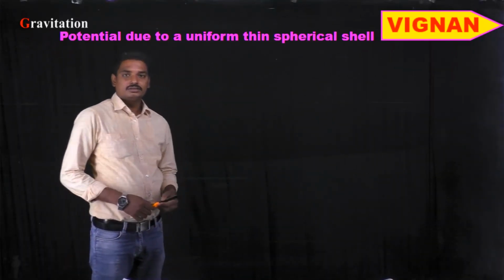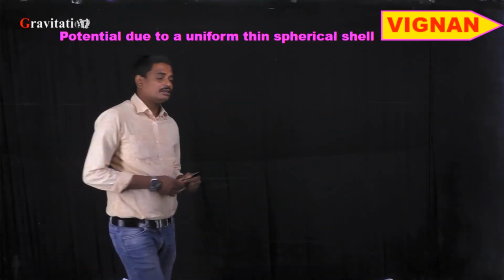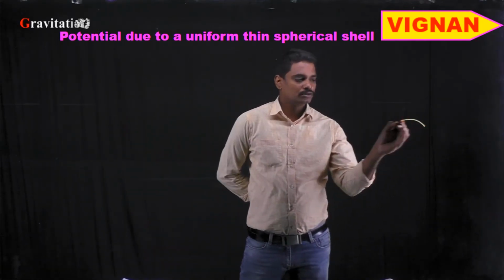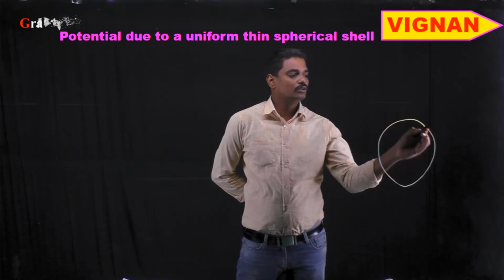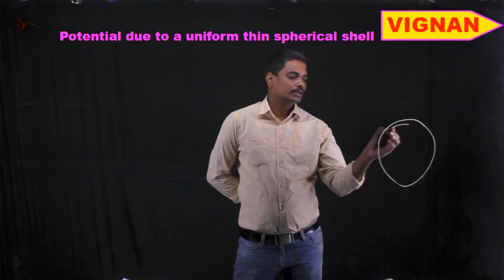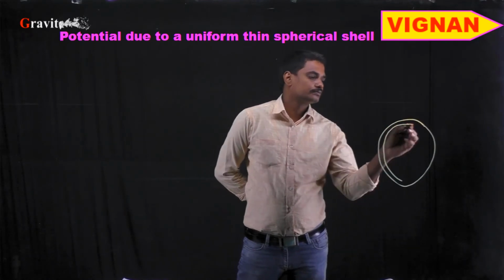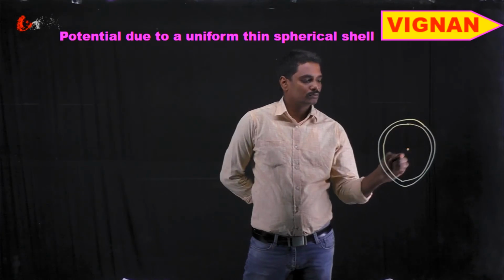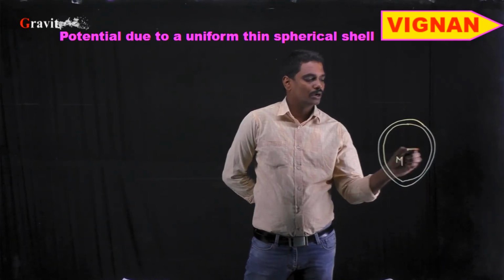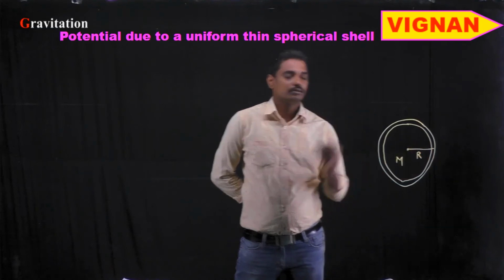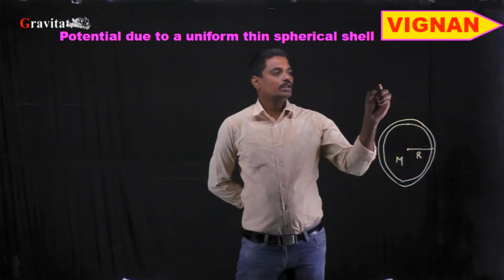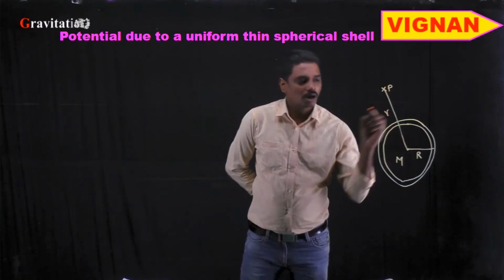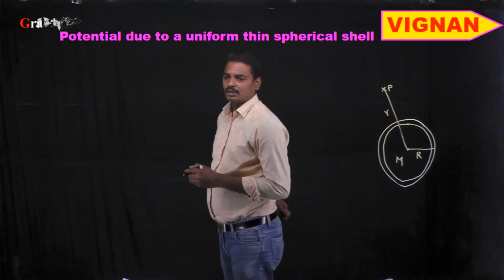So the next one is potential due to a uniform thin spherical shell, or hollow sphere. So here we consider a uniform hollow sphere, let it be like this, whose mass is capital M and radius is R. Now we need to calculate the potential at this point P, which is at a distance r from the center of the hollow sphere.